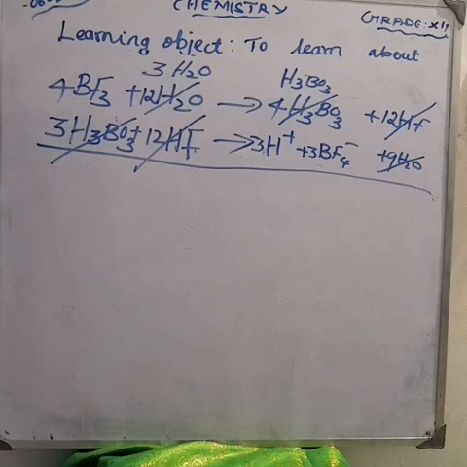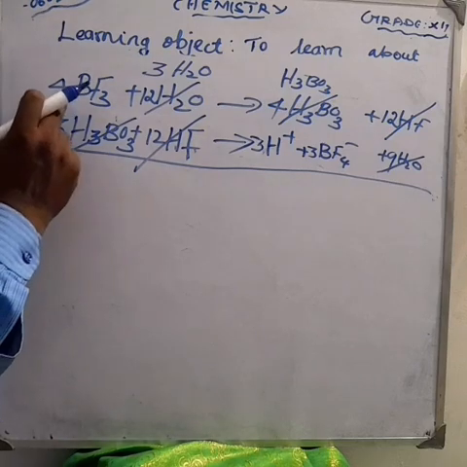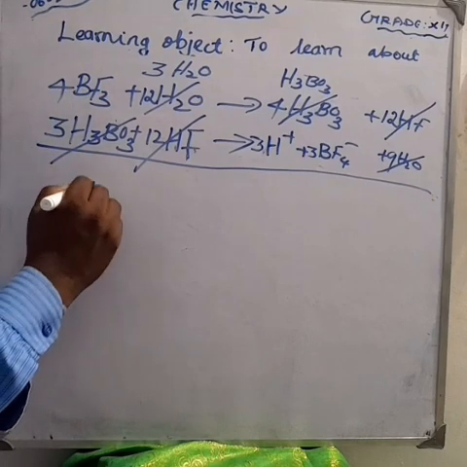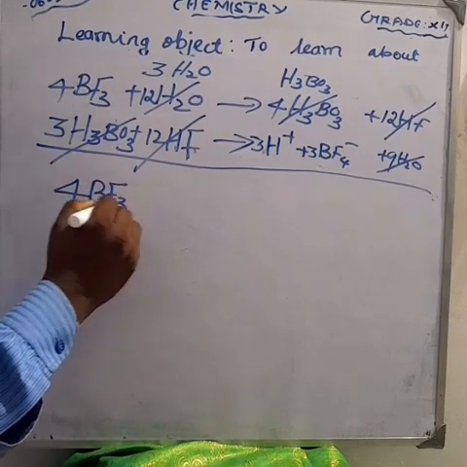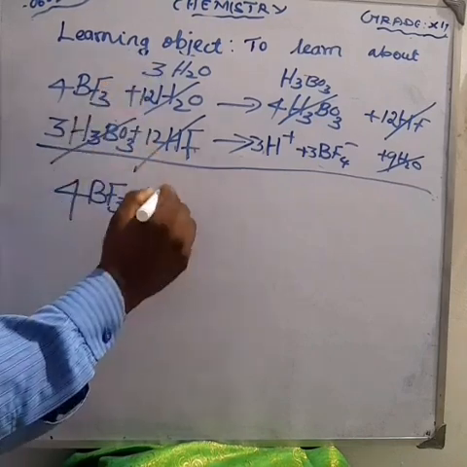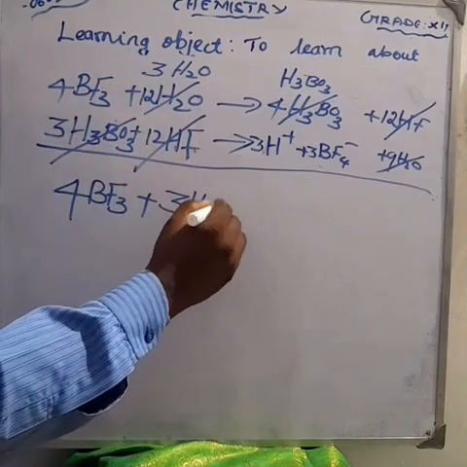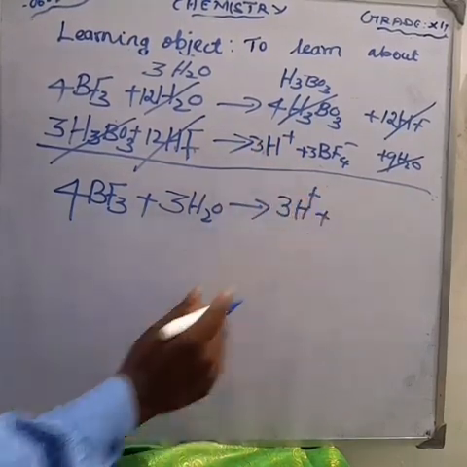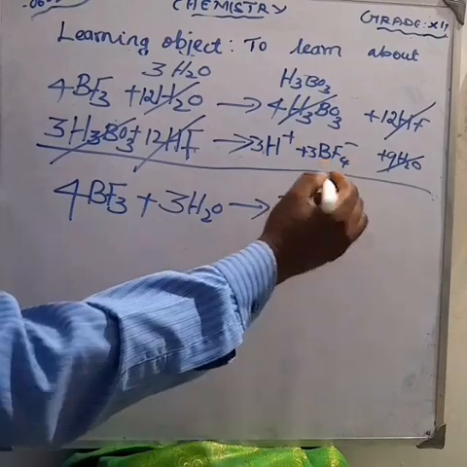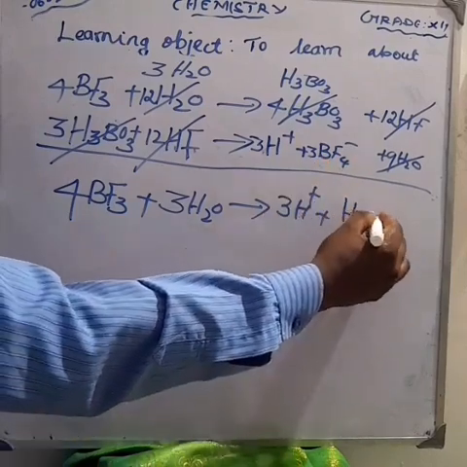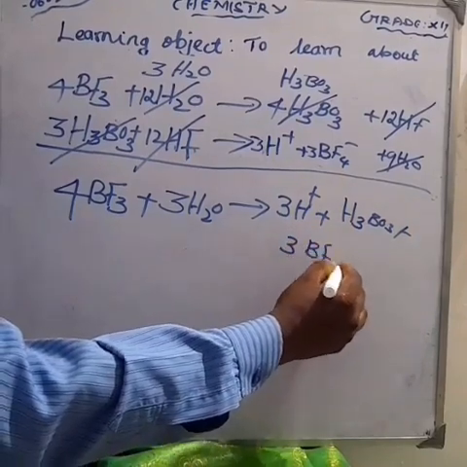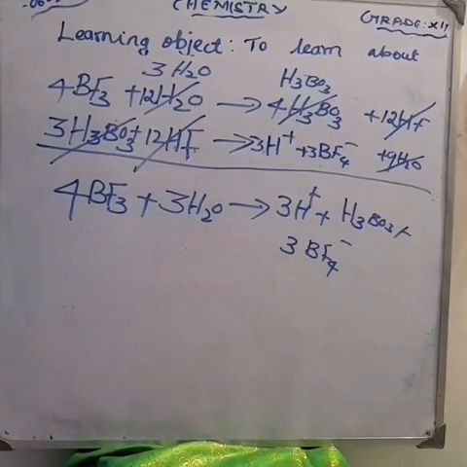So we can write as usual. Start with the boron trifluoride. How much boron trifluoride is there? 4BF3. How much water is there? 3 water, 3H2O gives, how much H plus ions? 3 H plus ions plus, how much boric acid? 1 boric acid, H3BO3, plus BF4 minus ion, the borofluoride ion. How much? 3 BF4 minus ions. Okay.